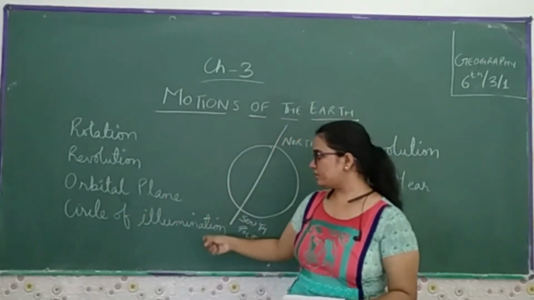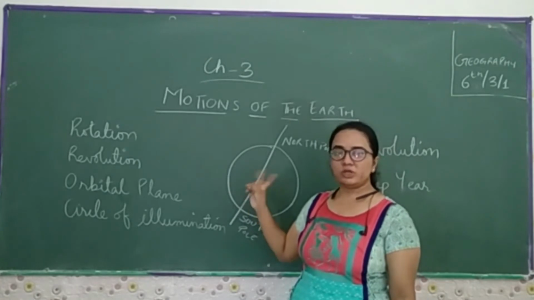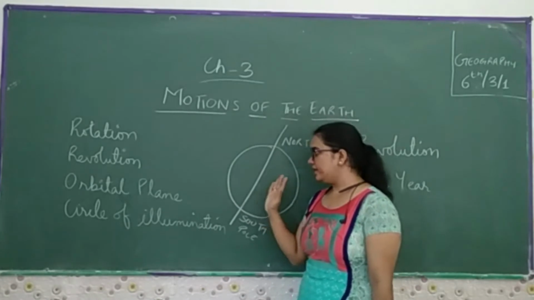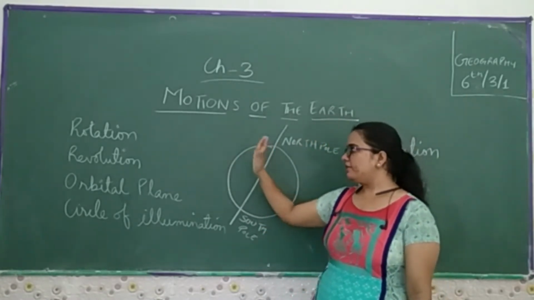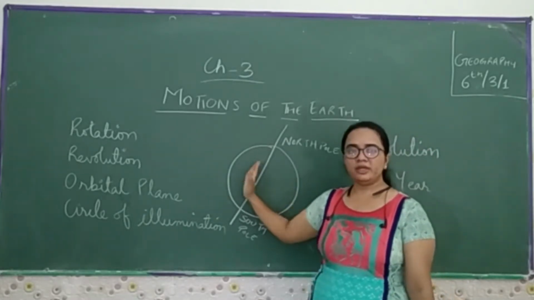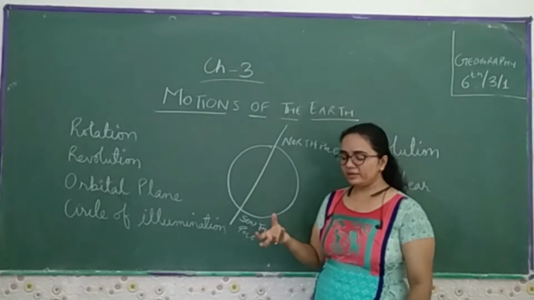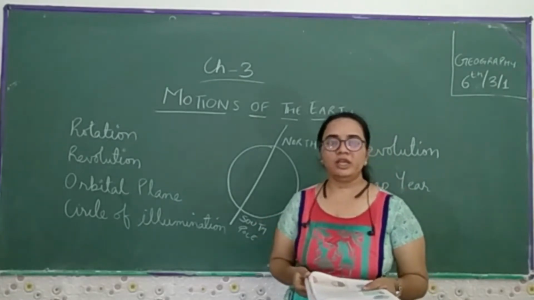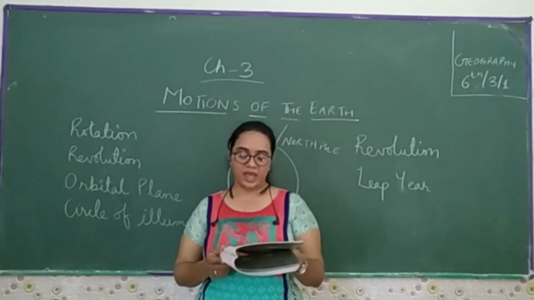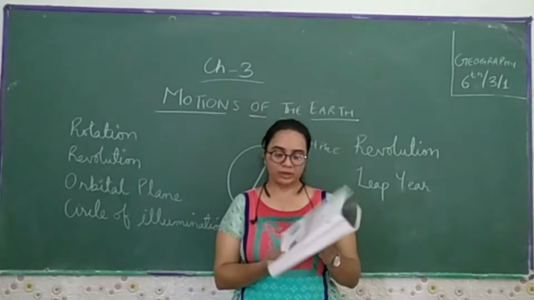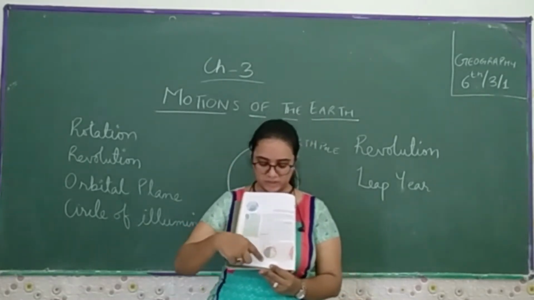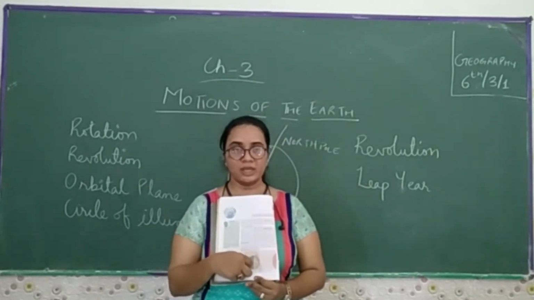The circle of illumination means the circle on the globe which divides the two times, where on one side you will find sunlight and on the other side you will find night. When this position comes to the front, this position finds sunlight and this position finds night. So we can say that it is the circle of illumination. This circle does not coincide with the axis, as you see in figure 3.2. You can see that this is the sun, and the sunlight comes over this side. What we find on the other side is night.